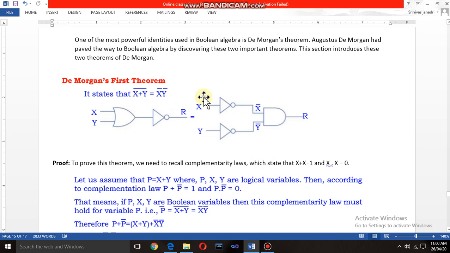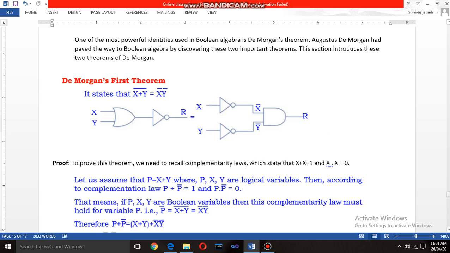For the RHS we have designed the logic gate here, which means x will be passed into the NOT gate and will give you x complement, and y will be passed through the NOT gate and will give you y complement. And here the dot operation is nothing but a logical AND operation. For these two outputs you have to apply the AND operation, the AND gate. This is what we call designing the logic gates.